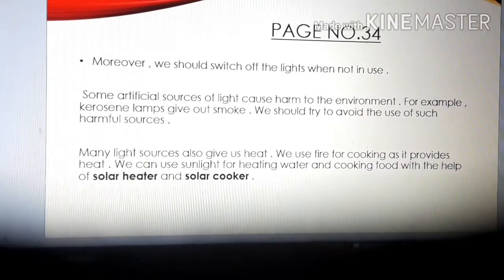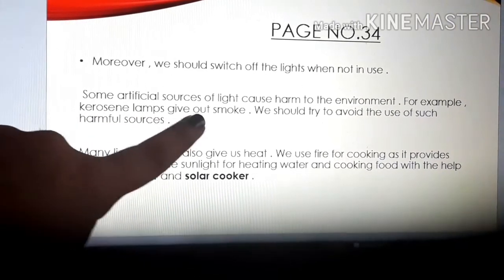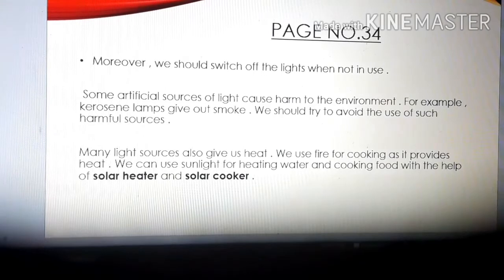Next, some artificial sources of light cause harm to the environment. So children, how can artificial sources of light harm the environment? Let's see. For example, kerosene lamps give out smoke, and when smoke comes out, it is not good for health, isn't it?